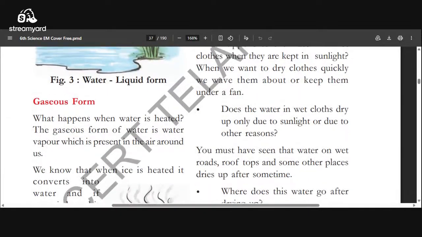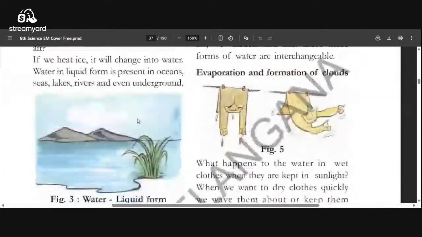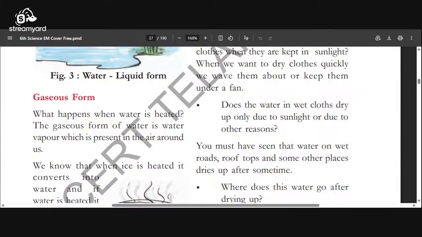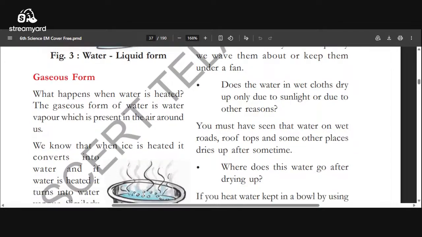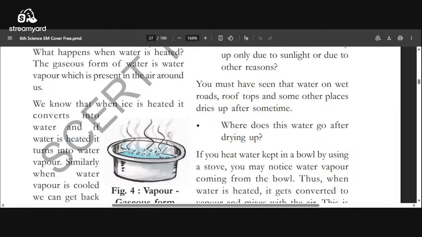Okay. Now the third form we are going to discuss is water vapor, gas. So what happens when the water is heated? The gaseous form of water is water vapor, which is present in the atmospheric air. If we boil water continuously, when it reaches 100 degrees Celsius, that water changes into water vapor. Steam will come out and reach the atmospheric air. That is a gaseous state. So ice is solid state, water is liquid state, water vapor is gaseous state.